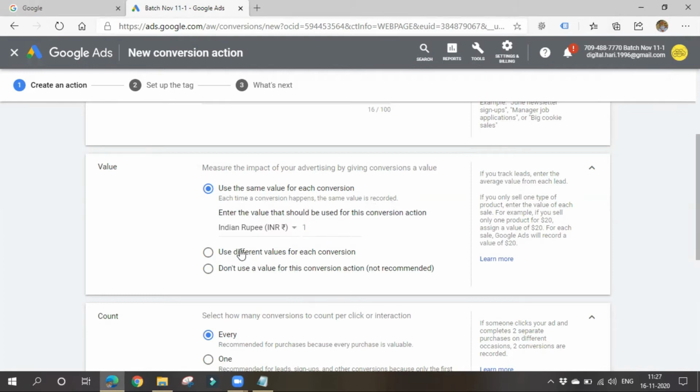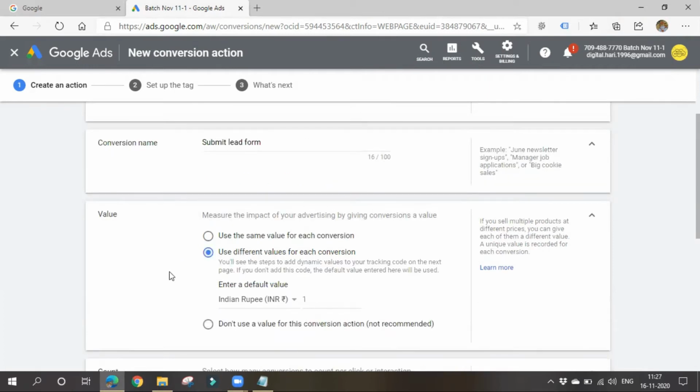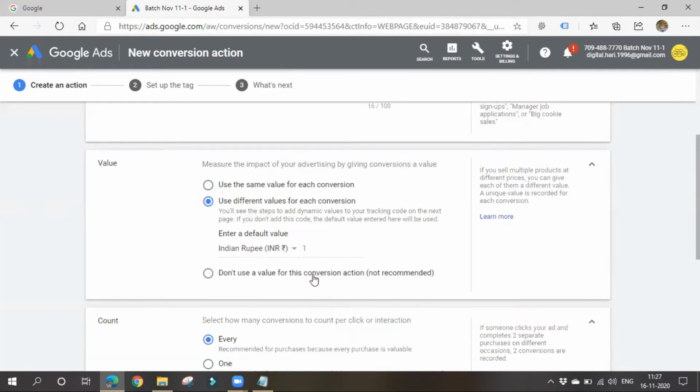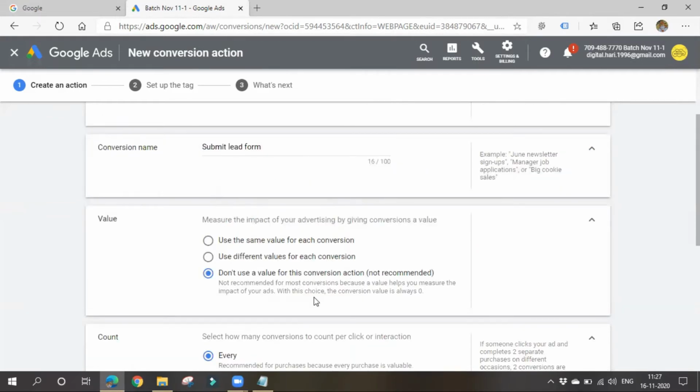"Use different values for each conversion." These are dynamic values, usually used by product sellers or e-commerce sites. If you sell multiple products at different prices, you can give each of them a different value. Then, "Don't use a value for this conversion action." You can also choose this. It means no value is given, so you will not be getting anything from this conversion.